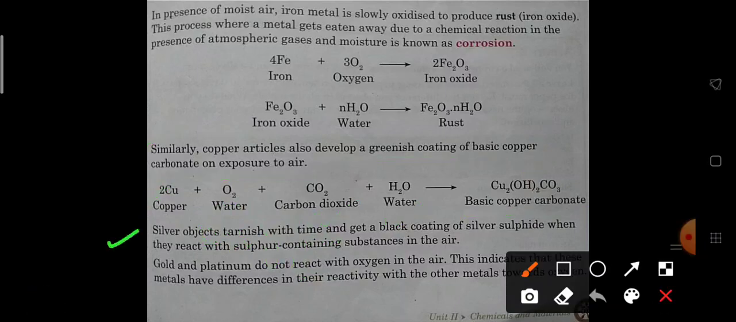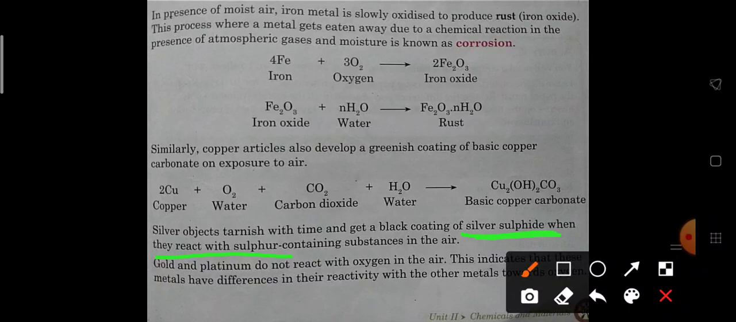Now silver objects tarnish, means get corroded with time and get a black coating. Silver articles पे कैसी coating आती है? Black coating. ब्लैक कोटिंग ऑफ सिल्वर सल्फाइड. वो क्या चीज होती है जो ब्लैक कलर की बनती है बेटा? सिल्वर सल्फाइड.